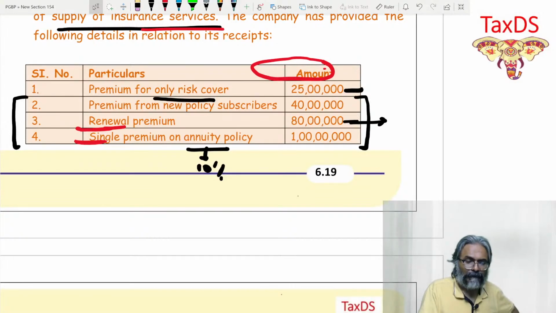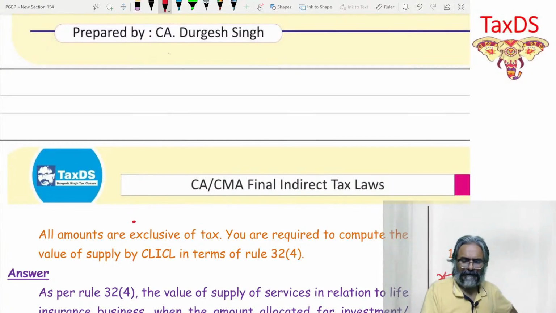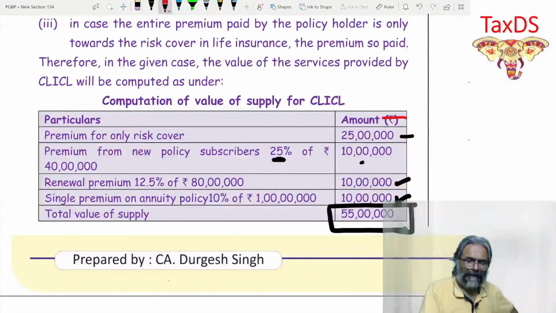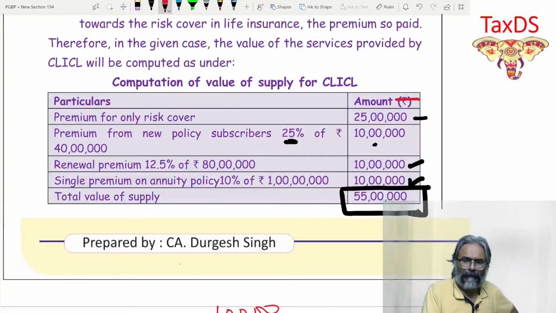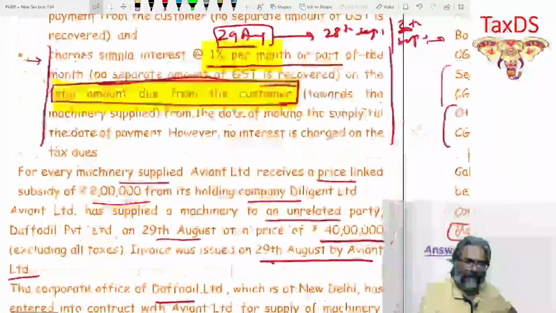The next one, students: single premium on annuity policy. How much is the single premium on the annuity policy? 1 crore. So you take 10% of that. All amounts are exclusive of tax, and you are required to compute the value. So this 25 lakhs is at 25% for the first year, the new policy. Renewal is 12.5%. Single premium is 10% and the total value is 55. This is the simplest of the lot.